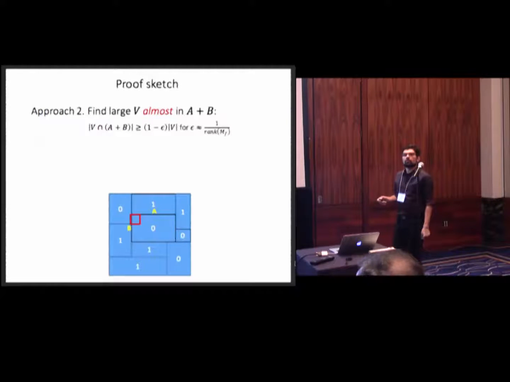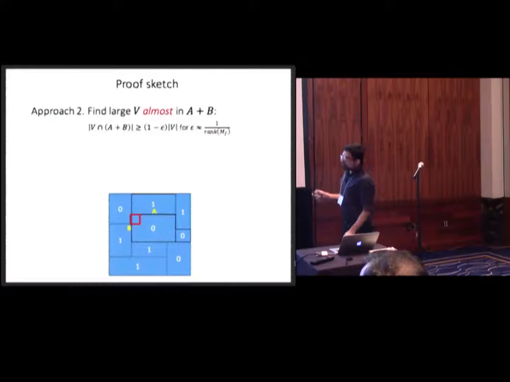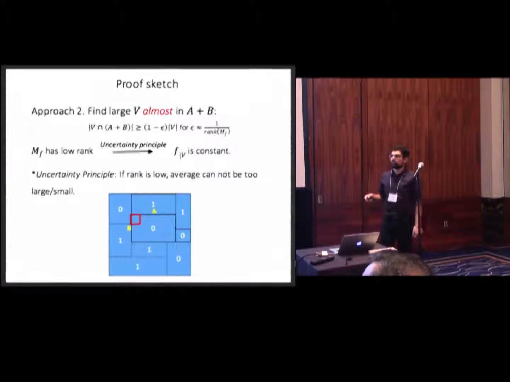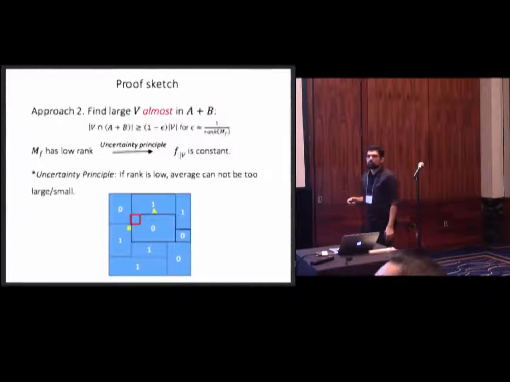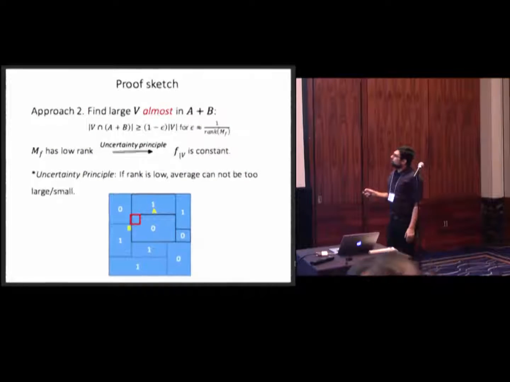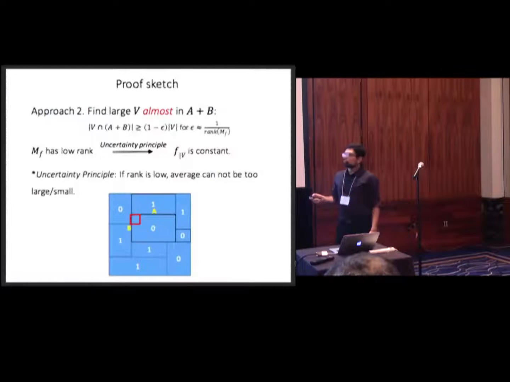Okay, let me explain again. If we could find a subspace that's almost all inside a rectangle, then if the error was very small, based on the uncertainty principle, this should immediately imply that the function is actually constant on our subspace. Why? Because the uncertainty principle is just a simple observation in additive combinatorics. You can say that if a function has low rank or the Fourier coefficient has small support, then its average cannot be too small and too large. So if we find a subspace that's almost all 0, it actually has to be 0. And that's all we were looking for.